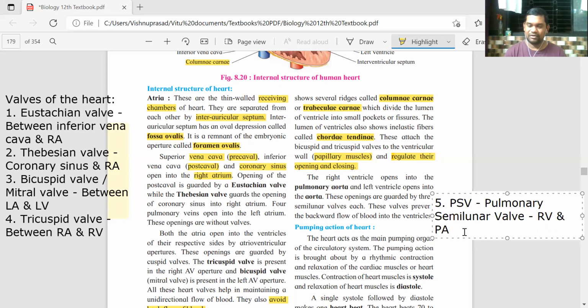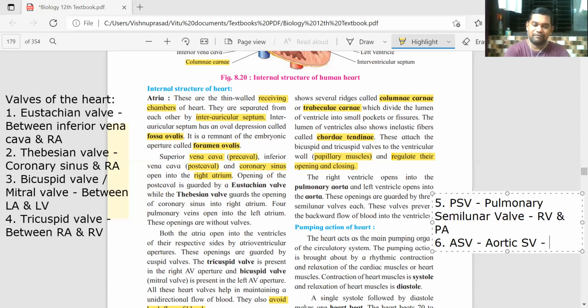तो right ventricle जब pump करेगा, तो वो pulmonary artery में जाके it should not come back again. That's why this pulmonary semilunar valve is present. Similarly, there is something called aortic semilunar valve, ASV.